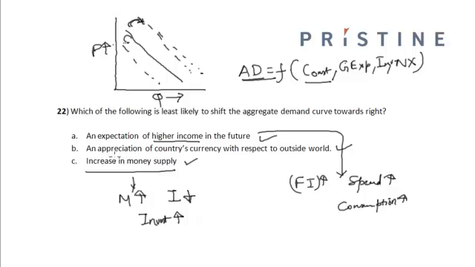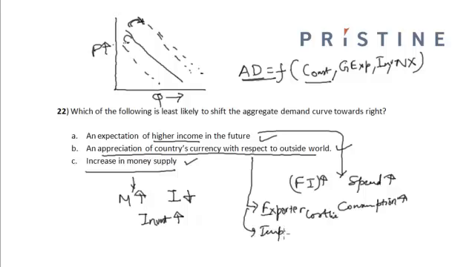Now an appreciation of the country's currency with respect to the outside world will make our export costlier, and it will make our import cheaper.